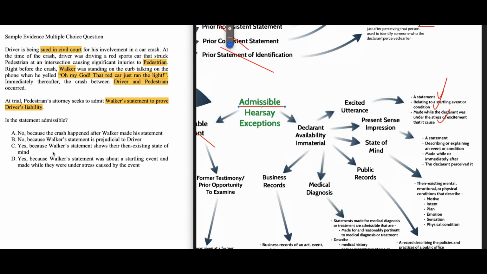So then D says yes, because Walker's statement was about a startling event and made while they were under the stress caused by that event. So you can see how answer choice D is essentially a restatement of our rules for excited utterance, elements 2 and 3. Therefore, D would be the correct answer to this question.